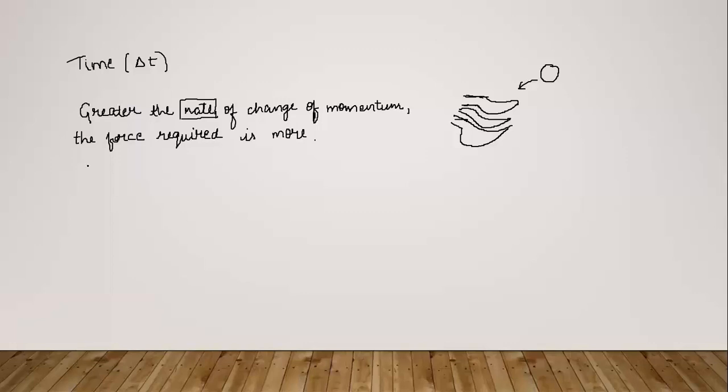So the word rate always means that if we are talking about the rate of some quantity, then that will mean that quantity divided by time. This is not any expression, it's just a way to define things. Rate can be considered as quantity by time. So here we are talking about the rate of change of momentum. Basically we are talking about the change of momentum in some particular time interval delta t. So it says that the greater the rate of change of momentum, the more force is required.